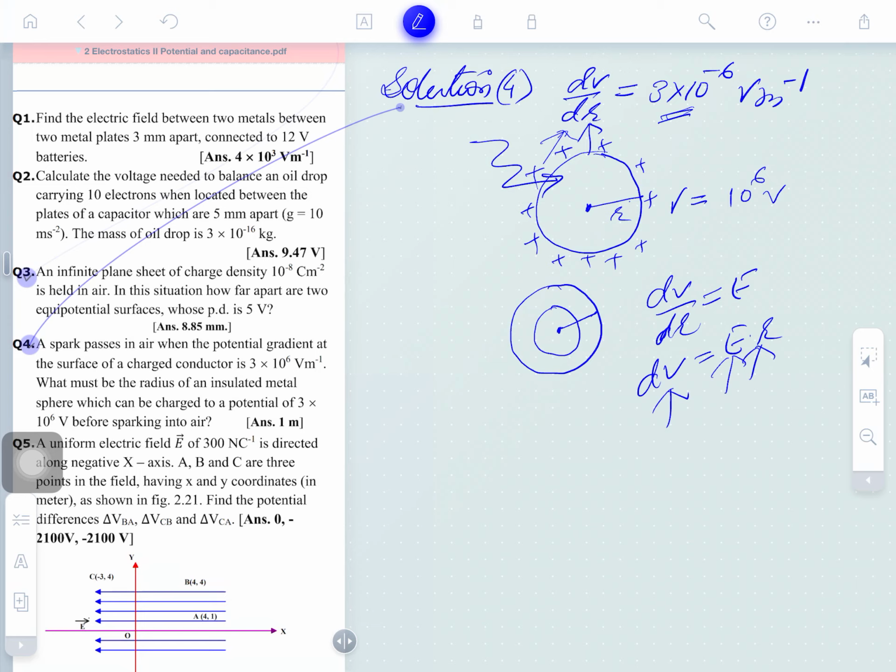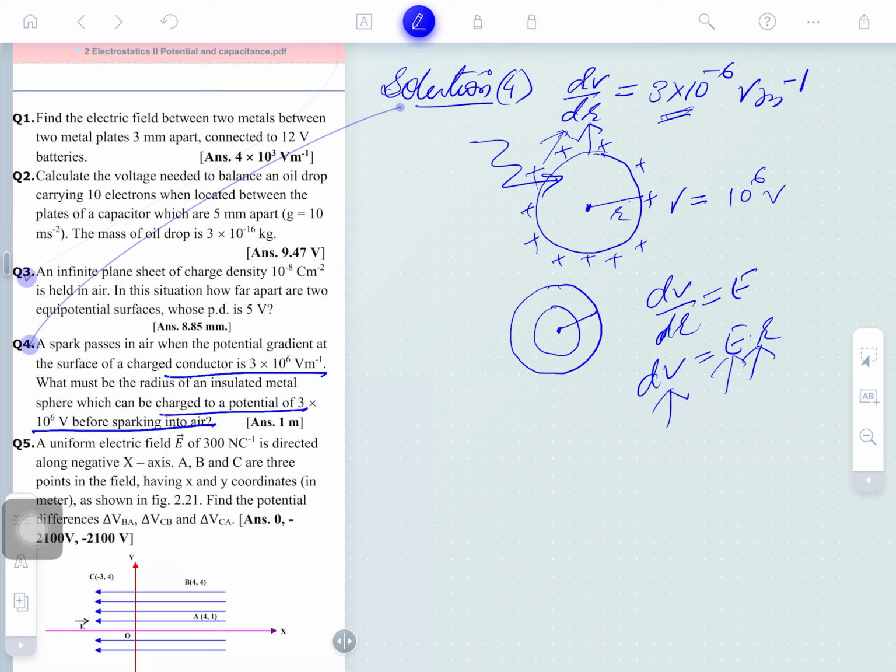The question says a sphere which can be charged to a potential of this much. So which one do we use as the field? Since it is given per unit length, obviously the first value you will use as the electric field, and the second as the potential, and calculating it you will obtain the right answer.